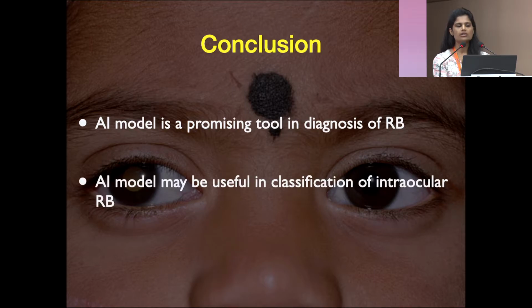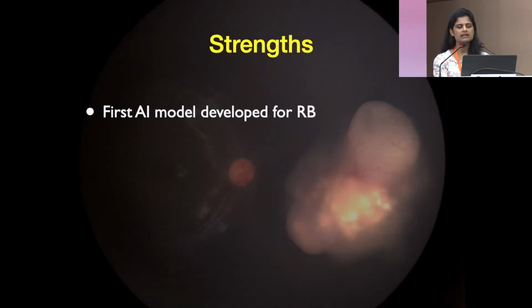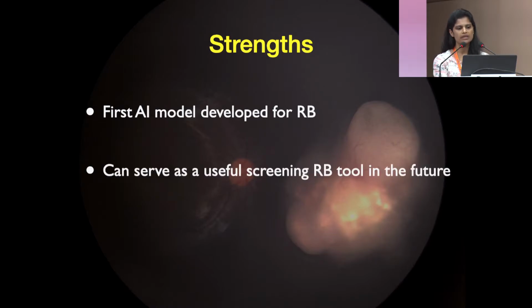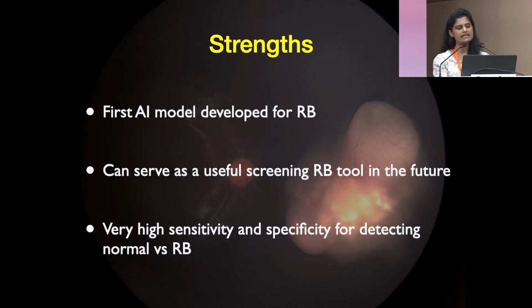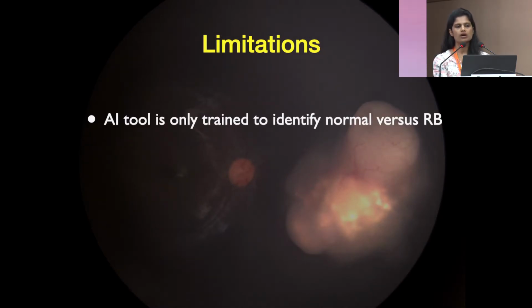So in conclusion, the AI model is a promising tool in diagnosis of retinoblastoma, and it may be useful in classification of intraocular retinoblastoma. The strength of this study is that this is the first AI model for RB. It can serve as a useful retinoblastoma screening tool, and it has very high sensitivity and specificity for detecting normal versus retinoblastoma. Of course, it has limitations: this AI tool was developed by feeding only normal and retinoblastoma images. We did not feed other pathologies into the system, so we are yet to do that.